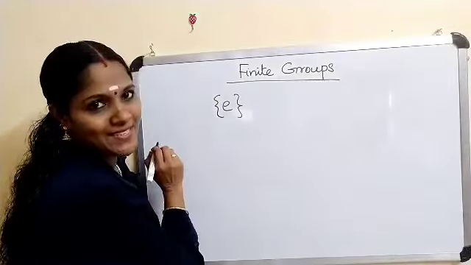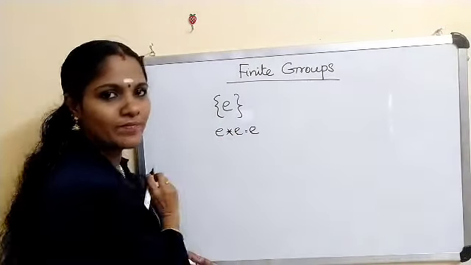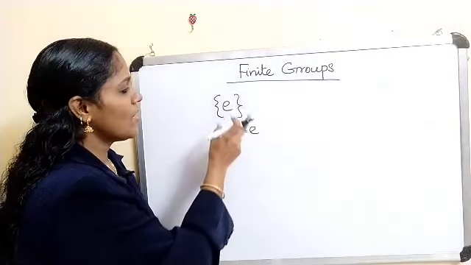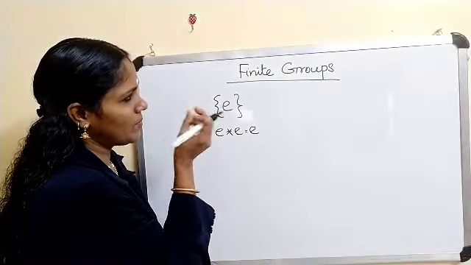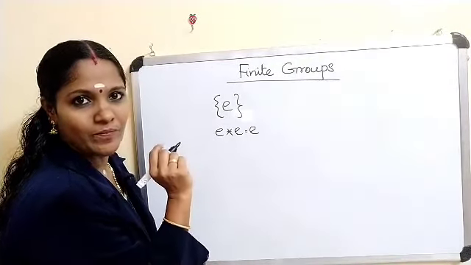Now what about the operation here? E star E equals E. This is the binary operation defined on this set. So the group with the minimum number of elements has one element, and that set is the singleton {E}.